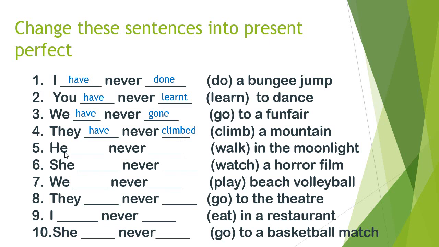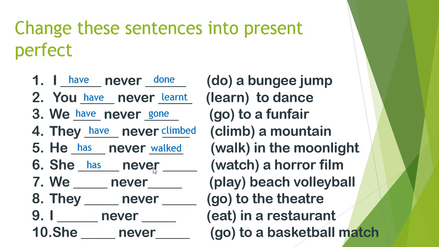He, after he, we don't use have, we use, yes, you are right, we use has. He has never. Is walk a regular verb or irregular verb? That's right, it is a regular verb. That's why we write walked.